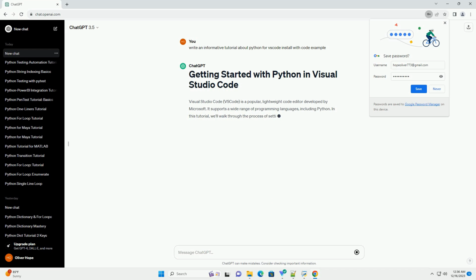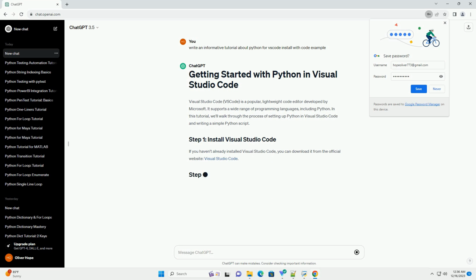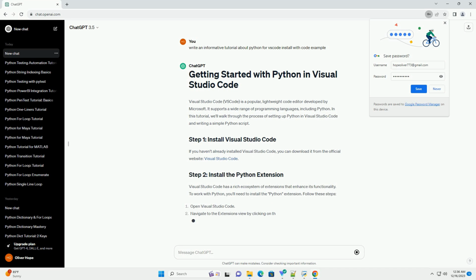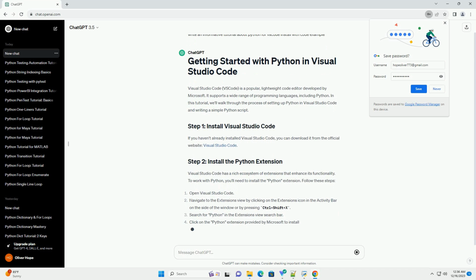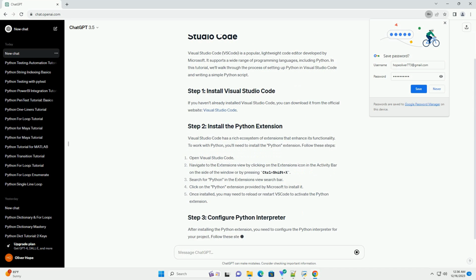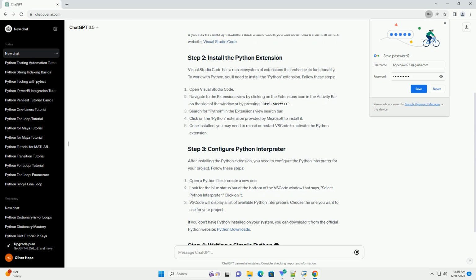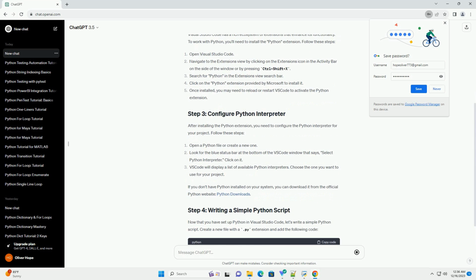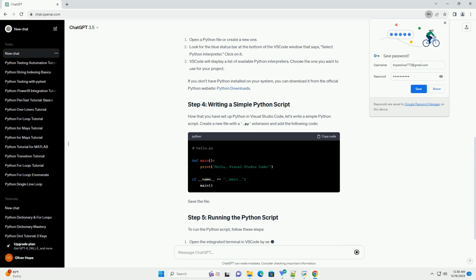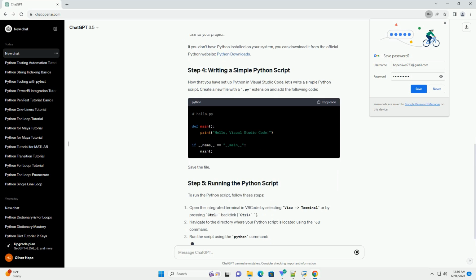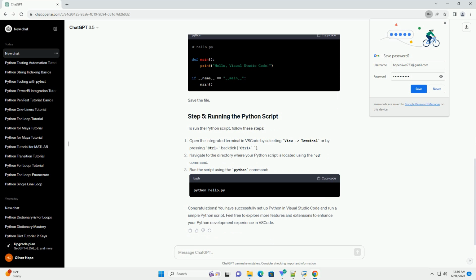Visual Studio Code, VSCode, is a popular, lightweight, and versatile code editor developed by Microsoft. It supports a wide range of programming languages, and Python is no exception. In this tutorial, we'll guide you through the process of installing Python in Visual Studio Code and setting up a basic Python project. If you haven't already installed Visual Studio Code, you can download it from the official website, Visual Studio Code. Follow the installation instructions for your operating system.